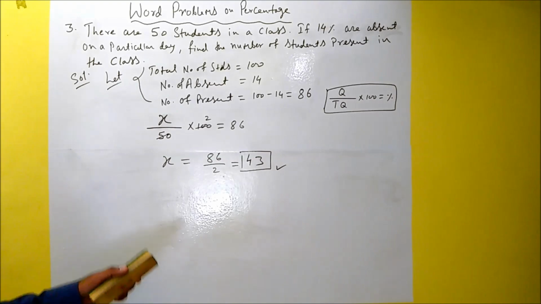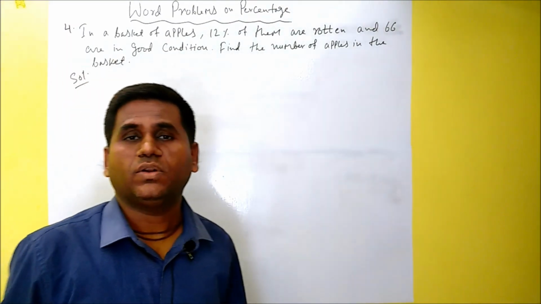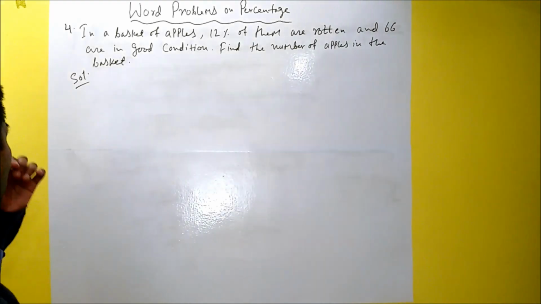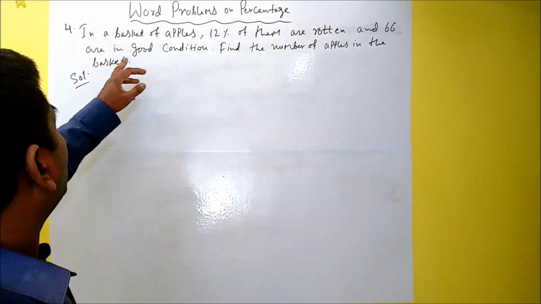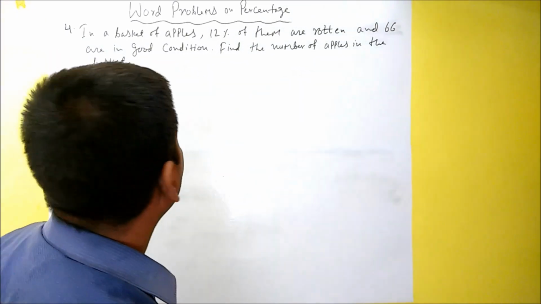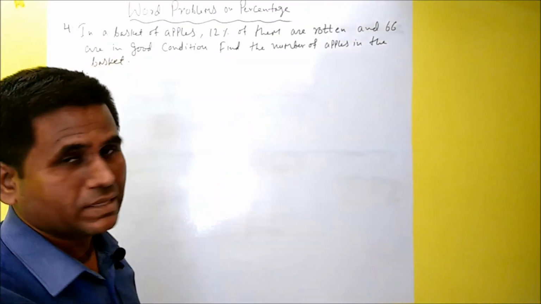Now we will be solving another problem. So here I am ready with the fourth question. Are you all ready? So let's solve this. Okay, so in this question it says, in a basket of apples, 12% of them are rotten and 66 are in good condition. Find the number of apples in the basket.